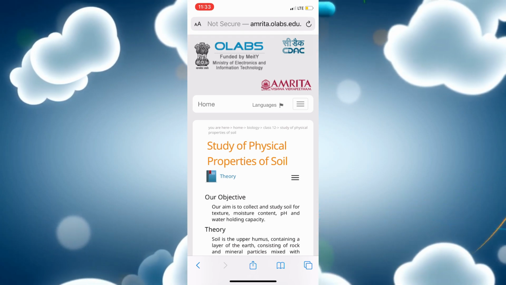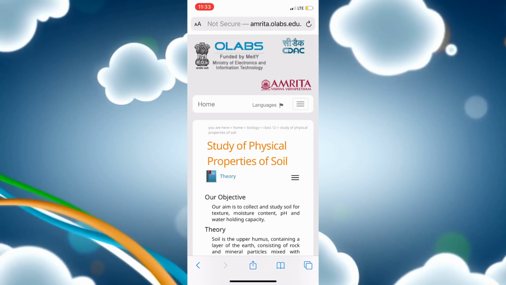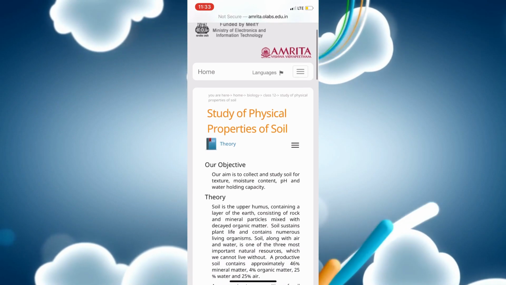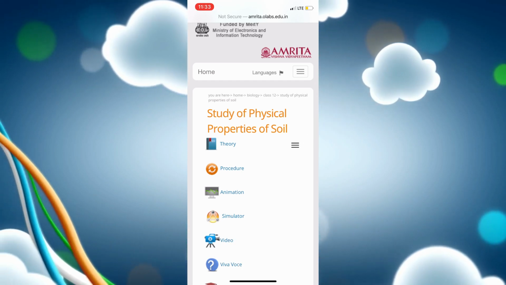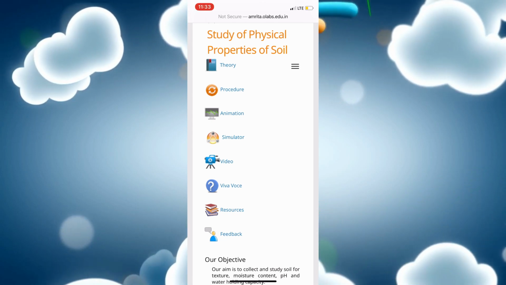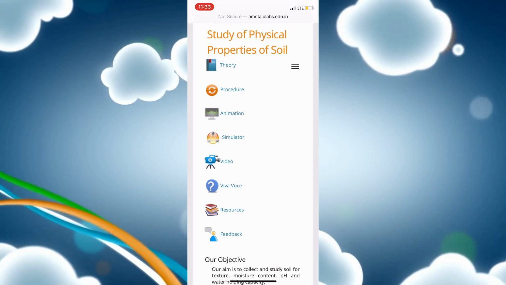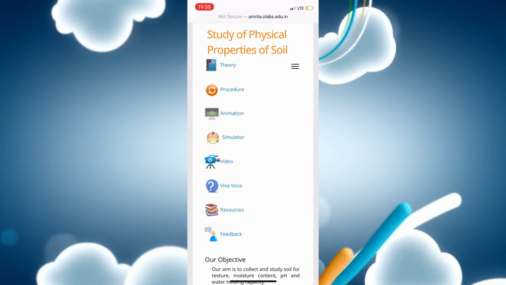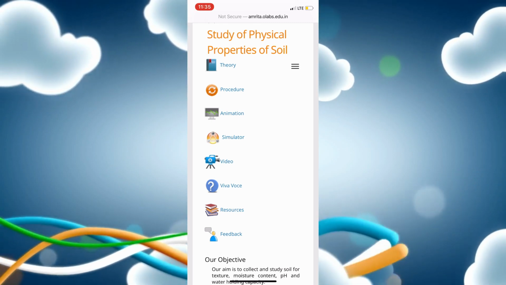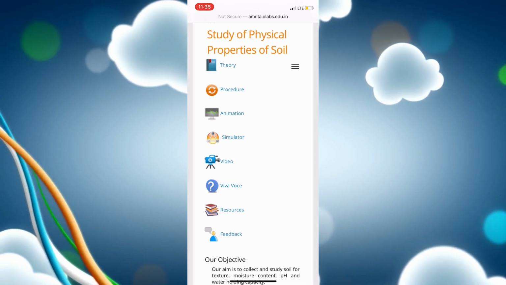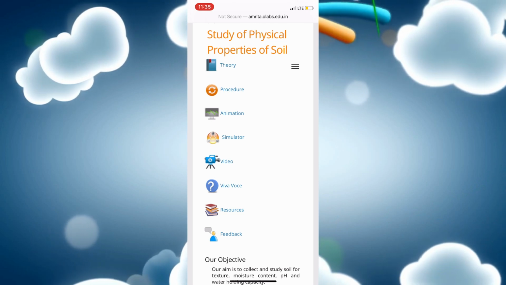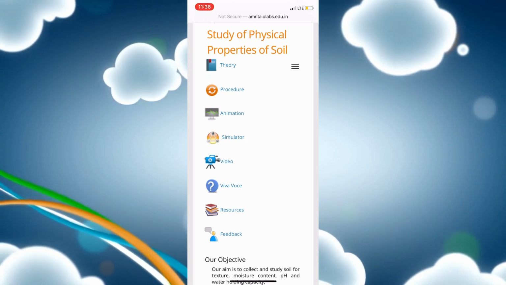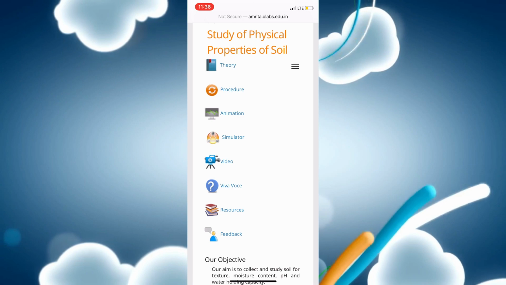You will be directly moved into the theory of the topic. Now you can see over here 3 bulletins. Click on that. You will get more options that we basically do in our physics lab, that is procedure. It can also make us more smooth through animation, simulator, video, viva voce, resources that are needed in this practical, and the last and the foremost is the feedback.